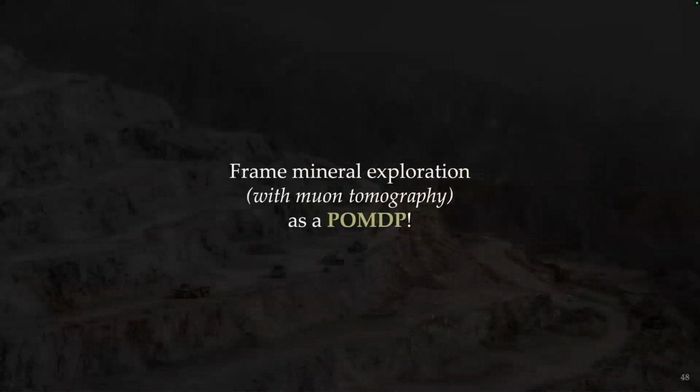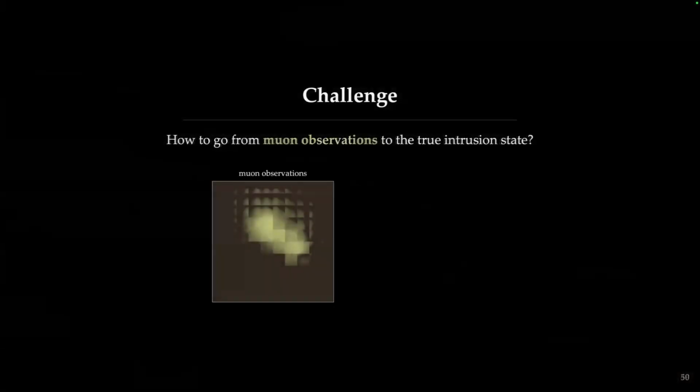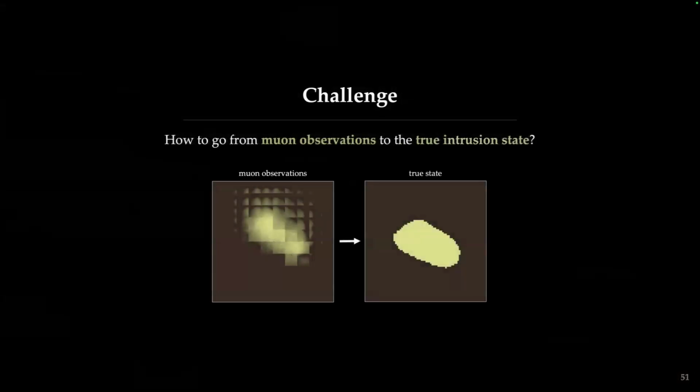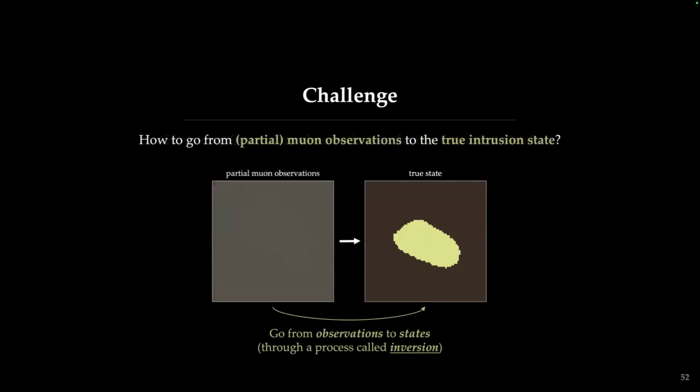So we can frame this problem as a POMDP, but one of the research challenges that we try to address is how do we go from muon observations to the true intrusion state or a distribution over true intrusion states. This is through a process called inversion. But what's even more challenging for this case is how do we go from partial muon observations to the true intrusion state?